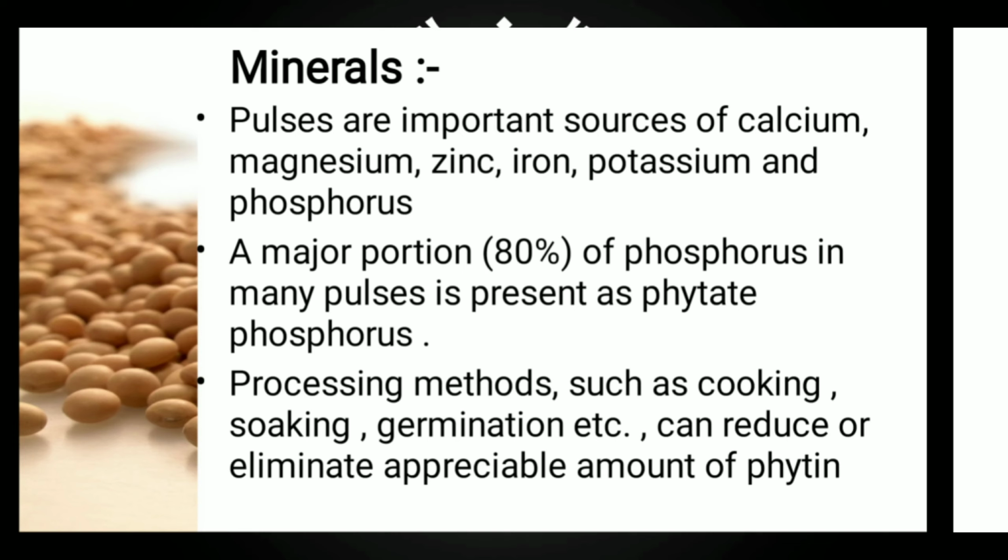How to remove this anti-nutritional factor? By cooking, by soaking, by germination, or most of all soaking at a high temperature, about 50 to 60 degrees Celsius. It also removes the phytin content from legumes and pulses. This phytin content has the tendency to bind the mineral content.